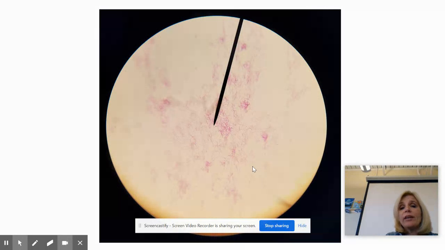Whereas here I have prokaryotic cells. Now, if you notice, you don't see details. Let me point them out to you. These are the little hair-like things. These are bacilli, so these are rod bacteria. I guess some of them could be spirochetes. This is from a slide that's supposed to be mixed bacteria.